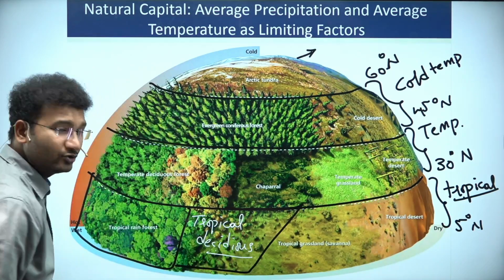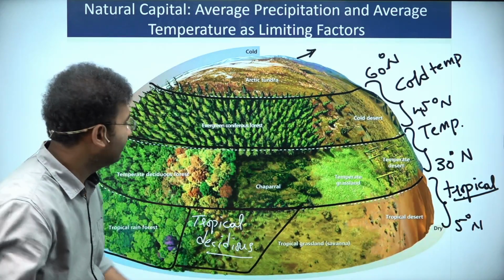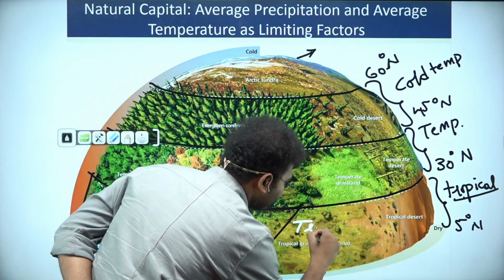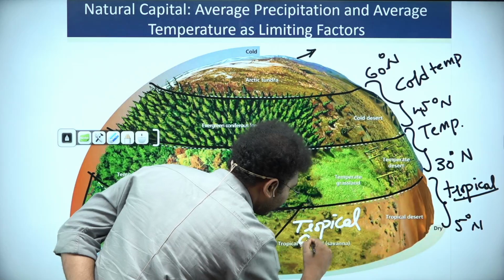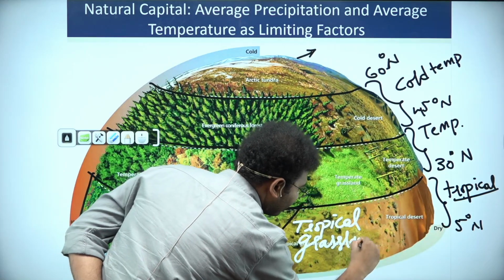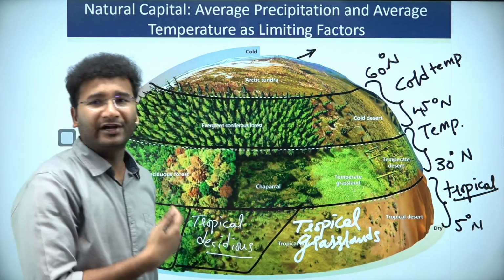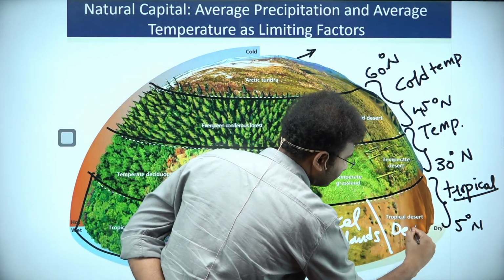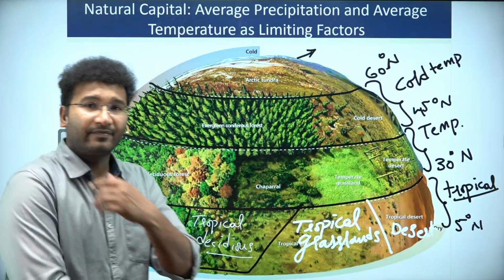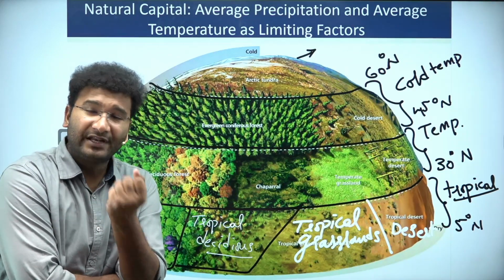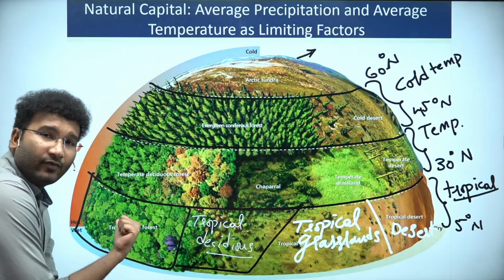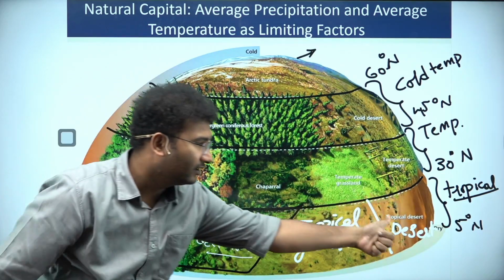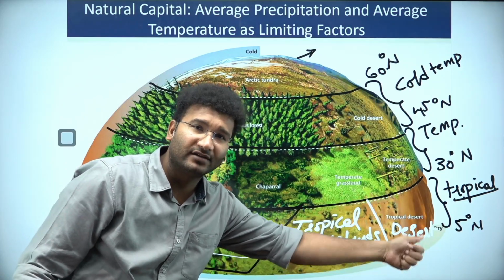Then you reduce the water in that particular area, this will become your grasslands. These are tropical grasslands. Right? Then you reduce the complete water availability in that part of the area, that will become desert. So can I say, where the availability of sunlight is very good and the water is good, the growth of the plantation and vegetation is very good, and where sunlight is there but no water, it is desert.